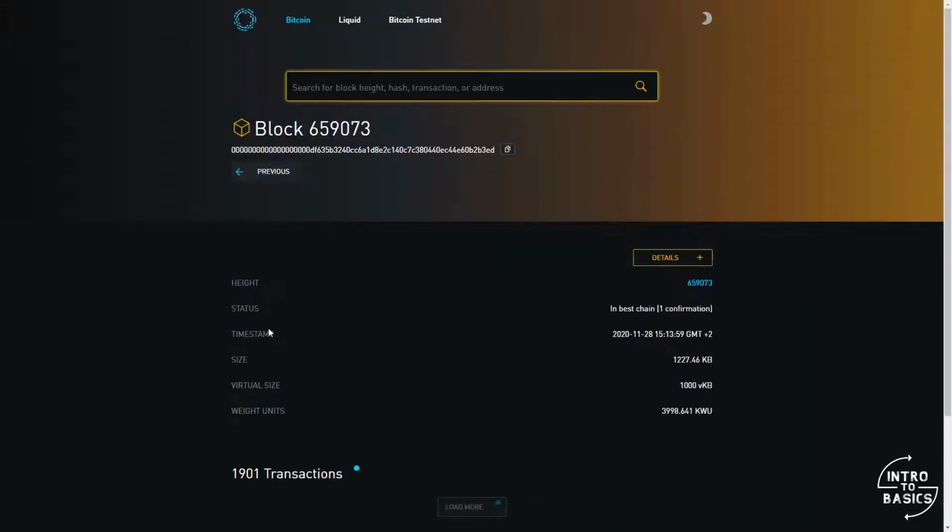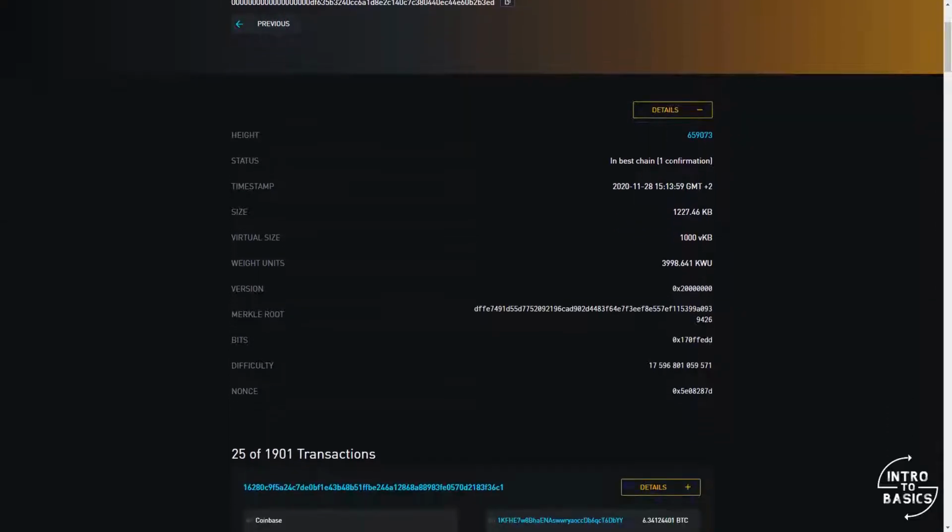And if we click on it, we can see the actual data from this block, like the block hash, meaning the proof of work which a mining node had to find as being smaller than the current difficulty target. There is also other information, like the number of confirmations, the size of the block, and we can see the difficulty at which this block was mined, and we see the nonce that was used to actually find a valid block hash. If we look at this information in other block explorers, we might see these values displayed differently. They are actually the same, they're just displayed in different units of measurement.